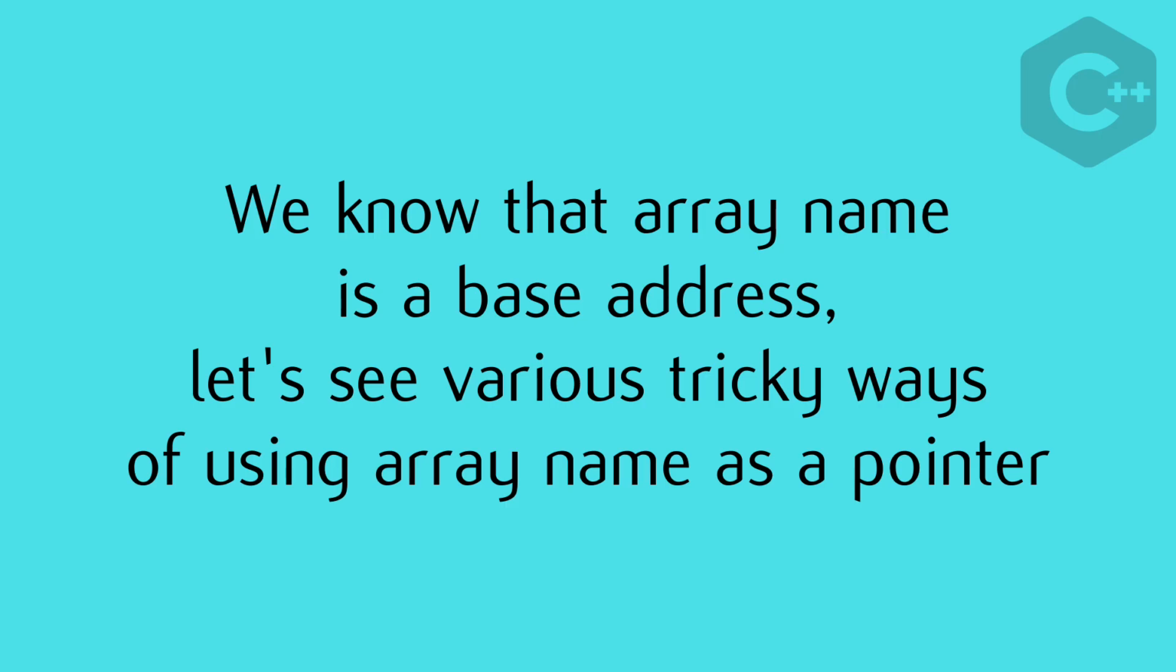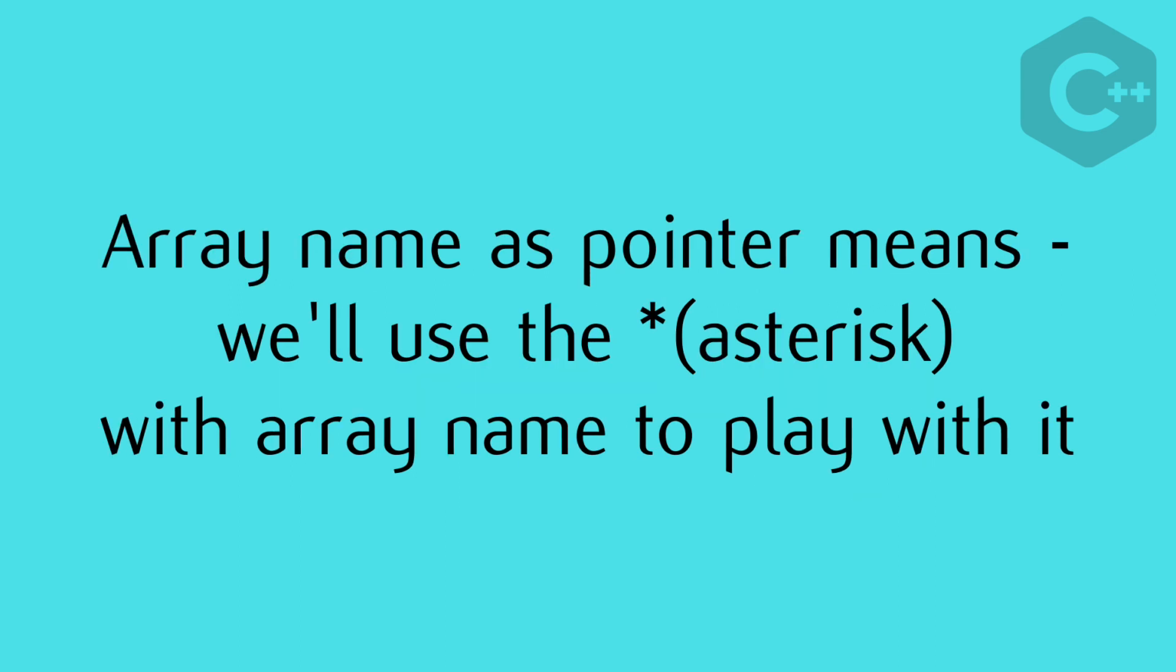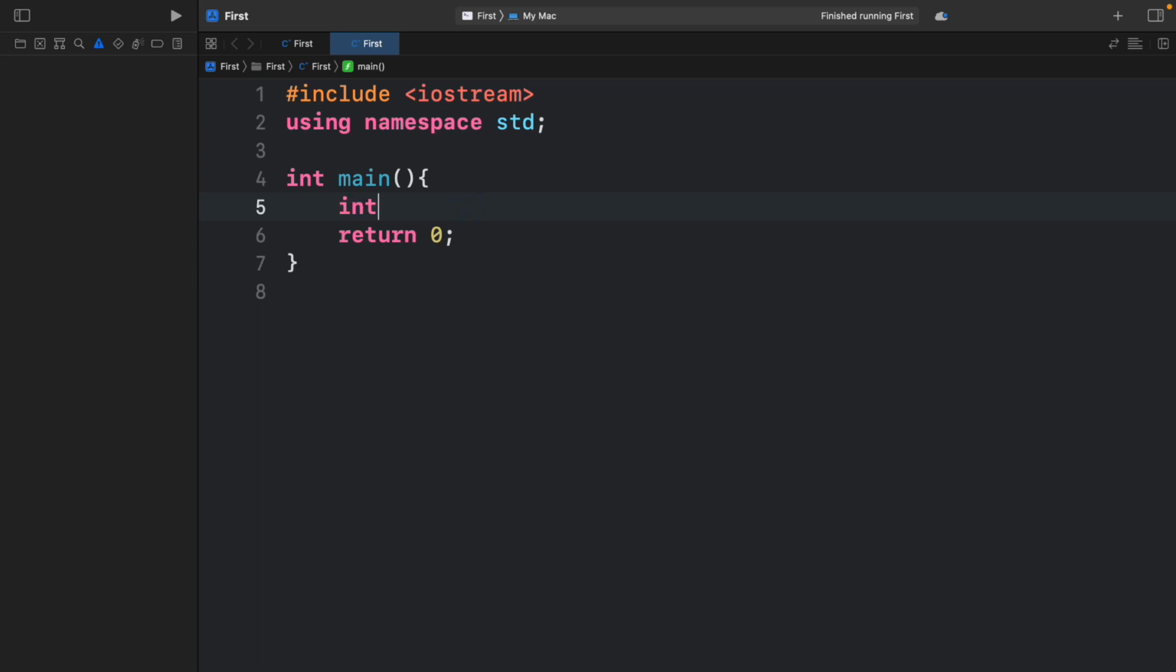As the array name is a base address, I just want to give you various tricky ways of using array name as a pointer. When I say array name as a pointer, it means that I'm going to use the asterisk with the array name to play with it. Let me declare a numeric array. I'll say int arr is equal to 1, 2, 3, 4, 5.